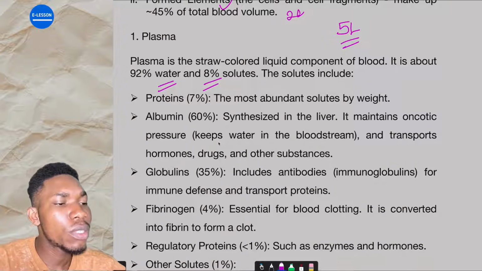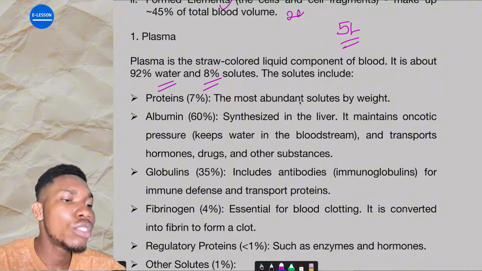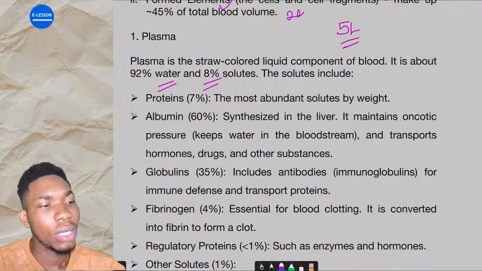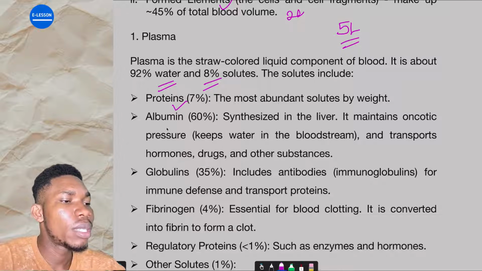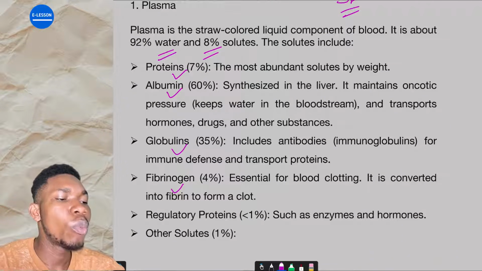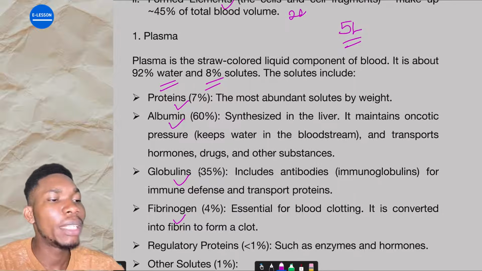Some of the dissolved solutes you will find in this plasma are proteins. You don't need to bother about their percentages. Just know that plasma contains 92% water and contains more water than solute. Examples of proteins you will see there are albumin, globulin, fibrinogen, then regulatory proteins such as enzymes, hormones, and other solutes. You find them in the plasma.